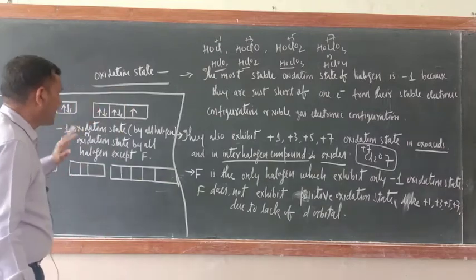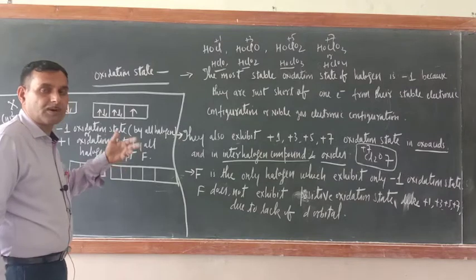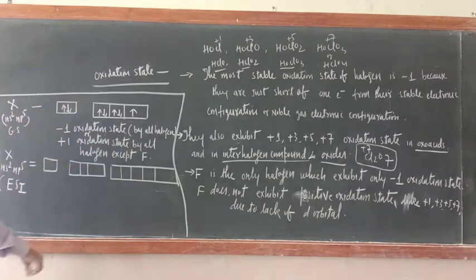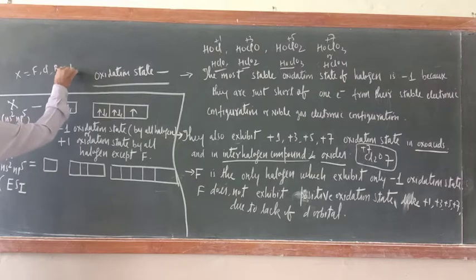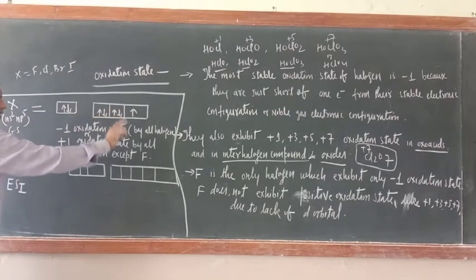Now, to explain how the halogens exhibit +1, +3, +5 and +7 oxidation states, just see here. This is halogen X, which means fluorine, chlorine, bromine and iodine. Their general electronic configuration is ns2np5. So in the ground state, this is their electronic configuration.